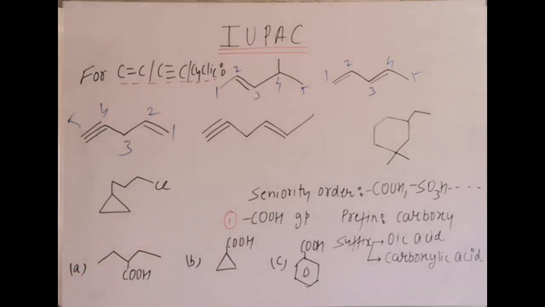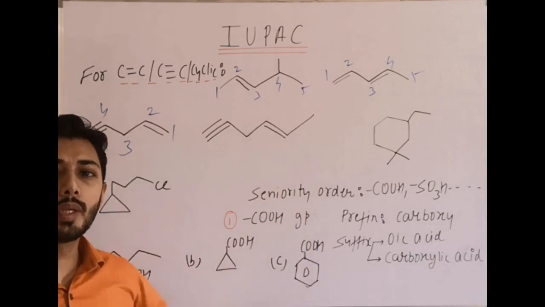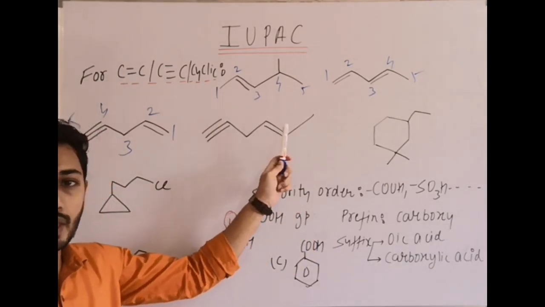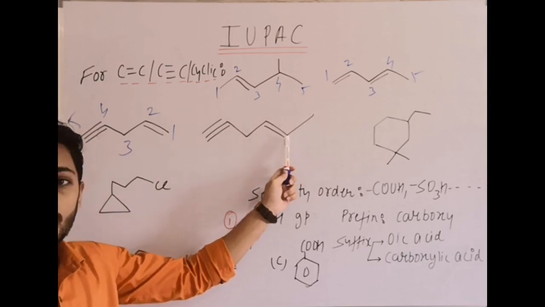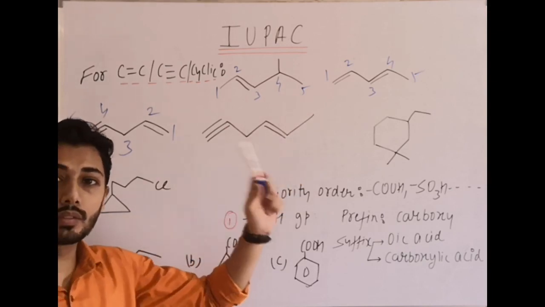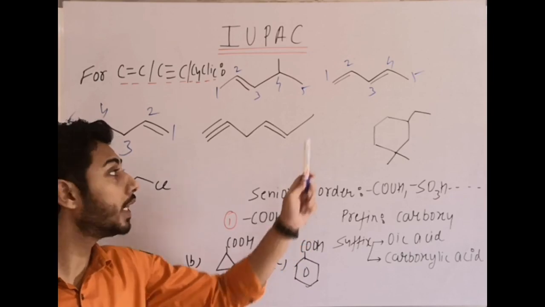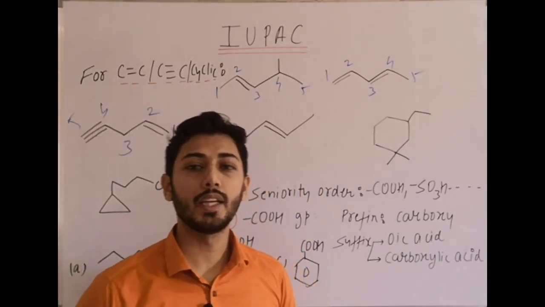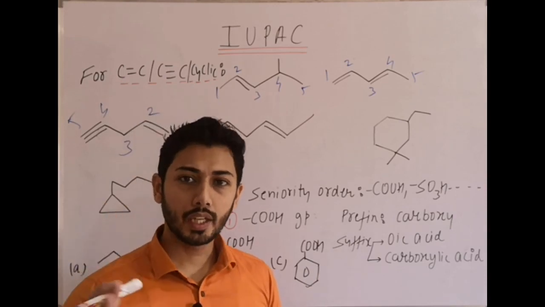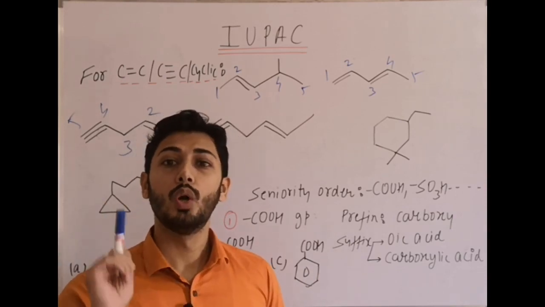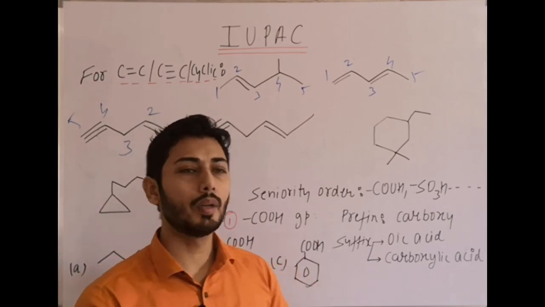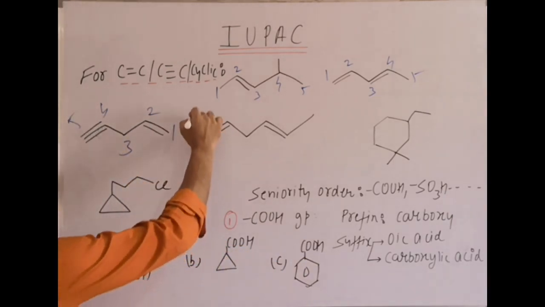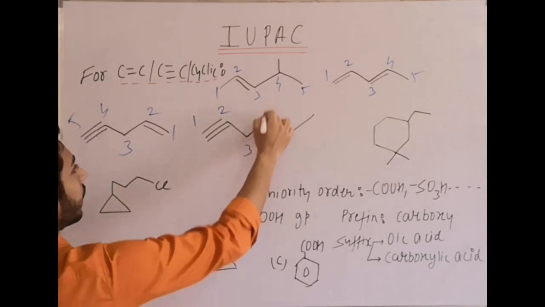In the next example, again select the longest chain, give minimum number to multiple bond. 1, 4 from the left side. From the right side, 1, 2. Now you are not getting the multiple bond at the first position; you are getting it at the second position from the right-hand side. Now which is preferred? Select the longest chain, give minimum number to multiple bond. Here, whether double bond or triple bond, it is getting the lower number from the left-hand side.